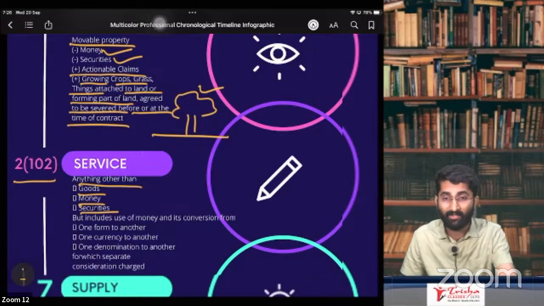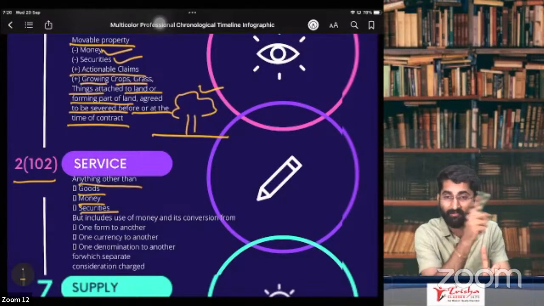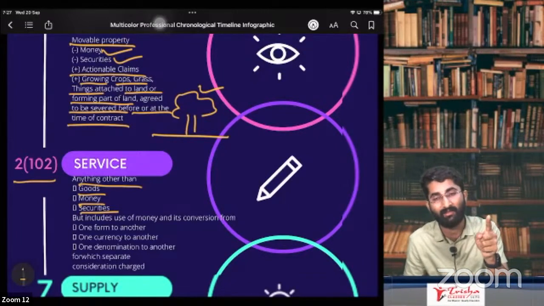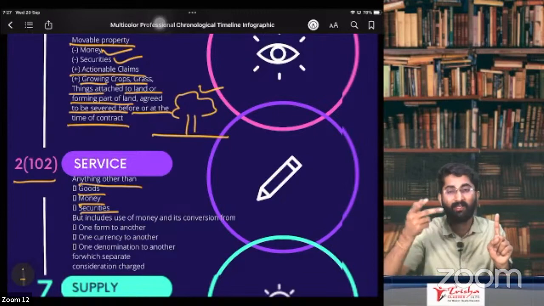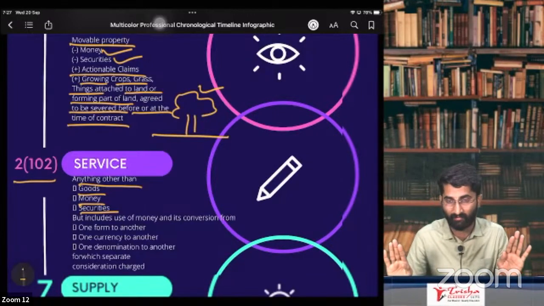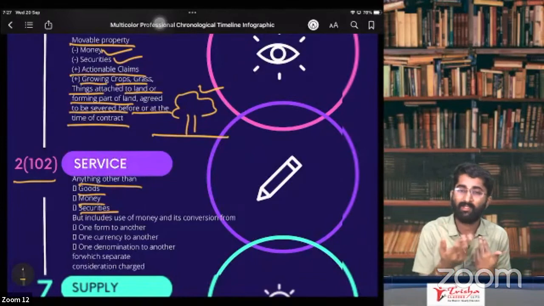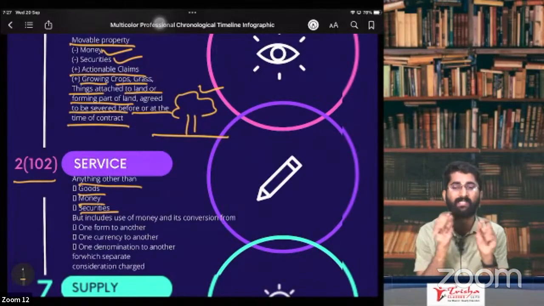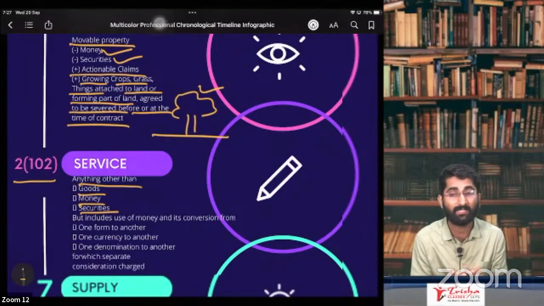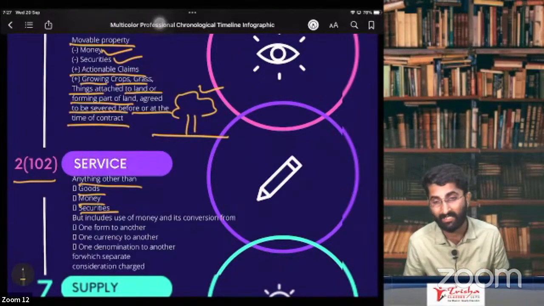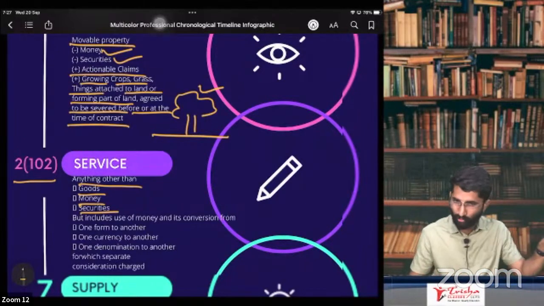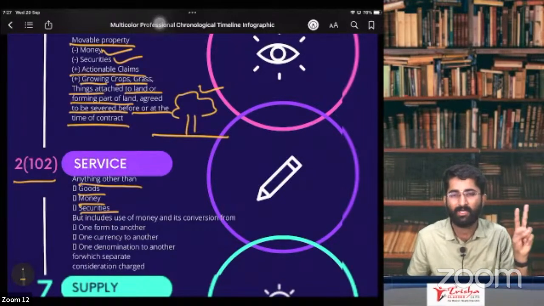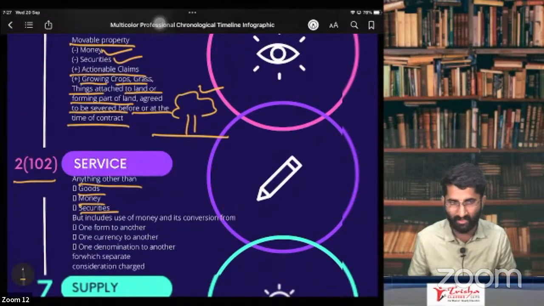Yes, you heard it right. That means money is not the goods, and money is not the service as well. Then is there GST on money? No, because it is not the goods and it is not the service. So there is no GST on money. Second one, securities. Sir, it is not the goods, it is not the service. Is there any GST on this? No. There is no GST on securities as well. It is thrown out of GST. Money and securities are neither goods nor service. That's why there is no GST on this.